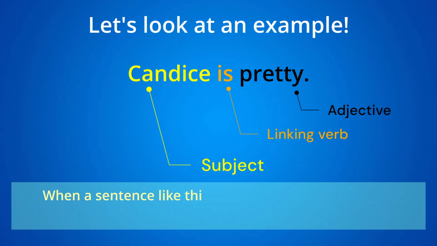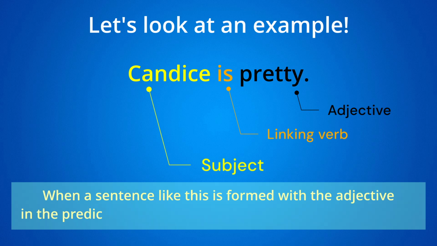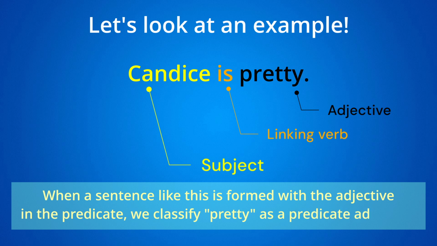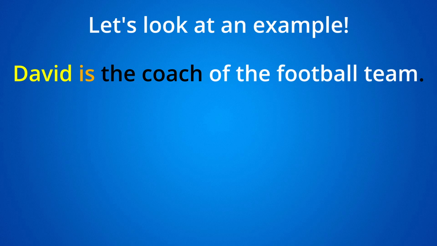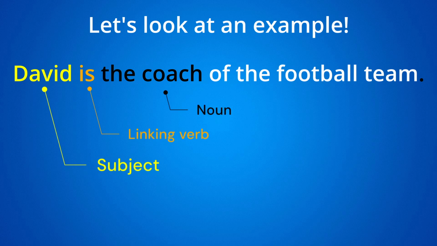When a sentence like this is formed with an adjective in the predicate, we classify or designate pretty as a predicate adjective. Let's look at another example. David is the coach of the football team. In this sentence, David is the subject. Is is the linking verb, and coach is a noun. And it identifies David as the coach of the football team.